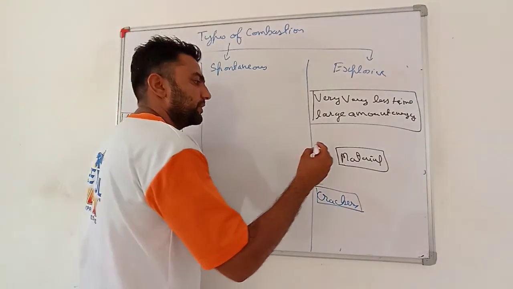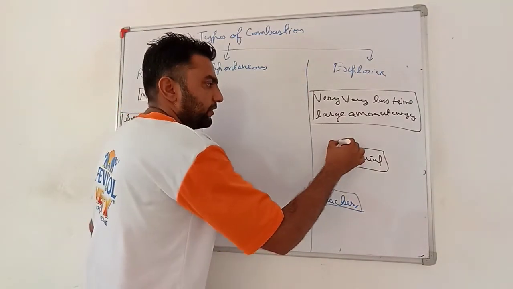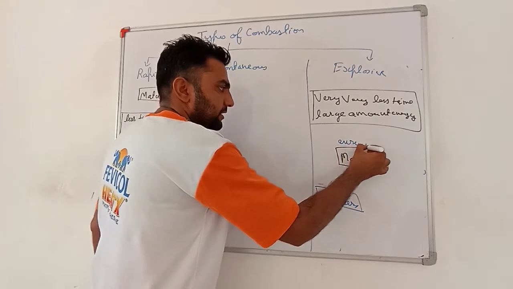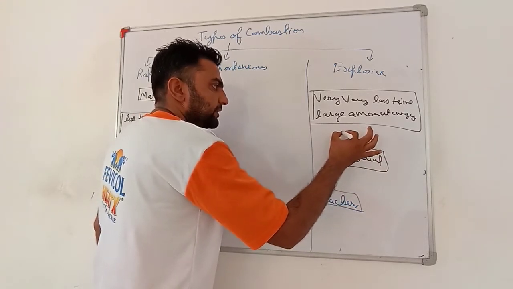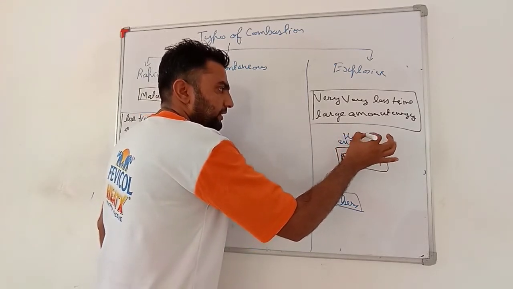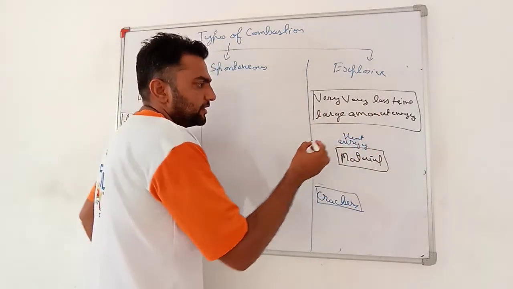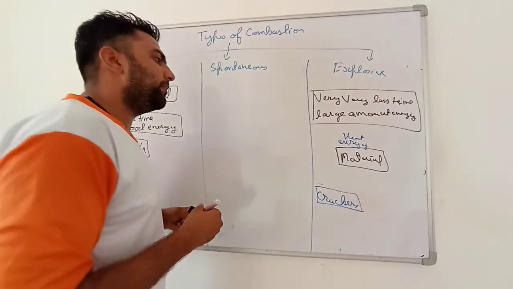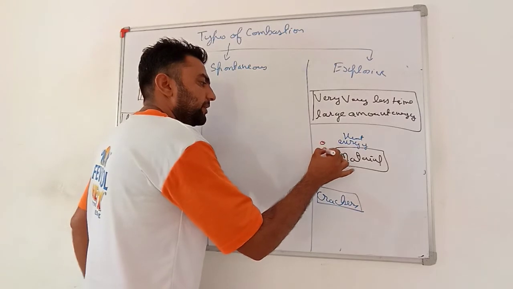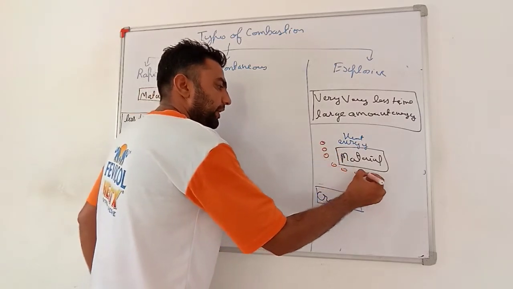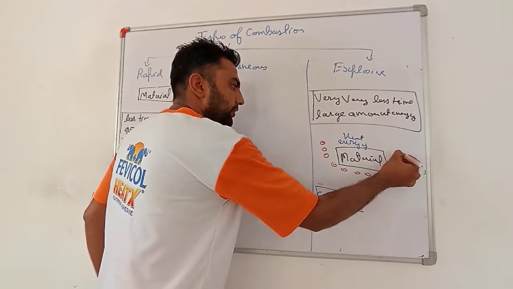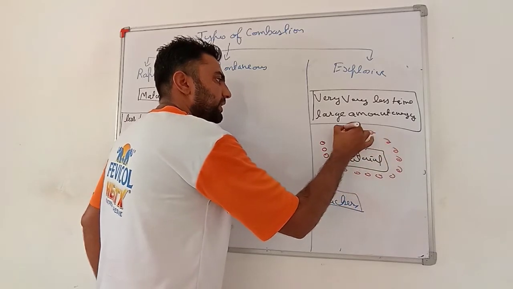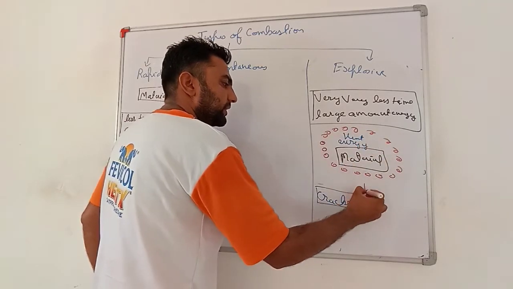Very important, my dear students. When the energy is released, this energy in the form of heat, all of a sudden it is released. So the air particles near it, or the gas particles near it, due to heat, all of a sudden expand a lot.